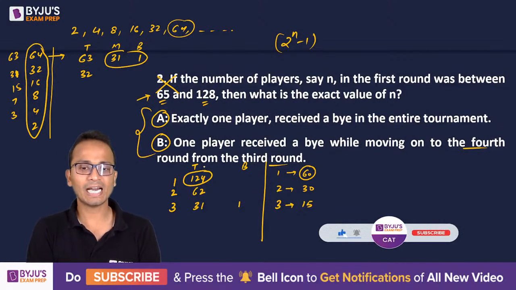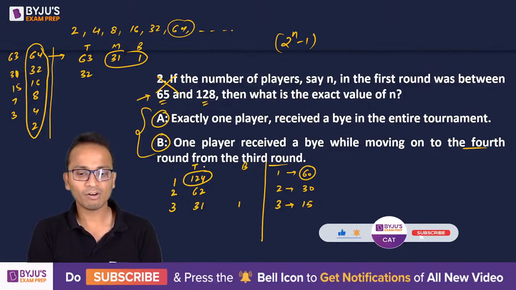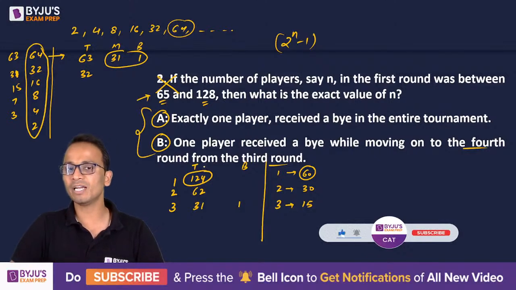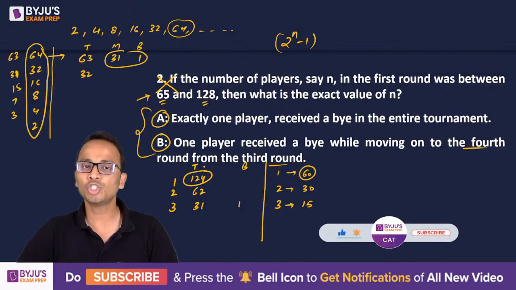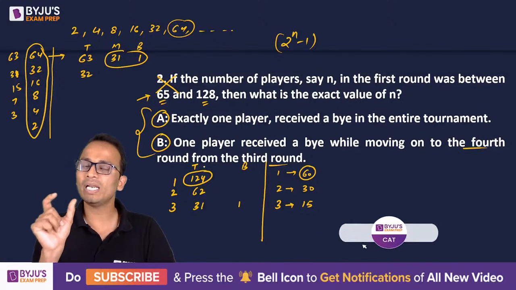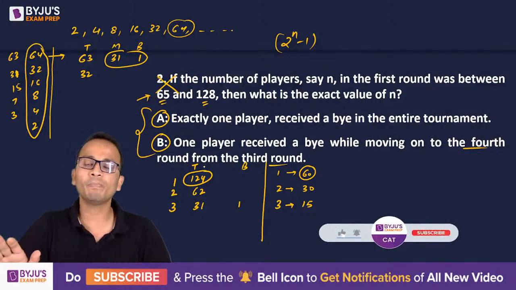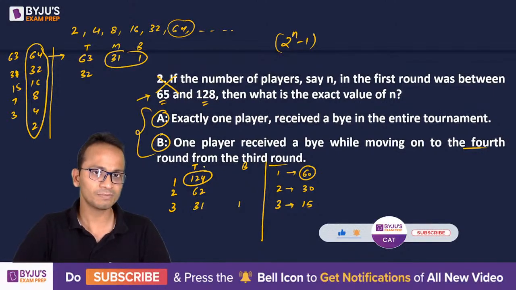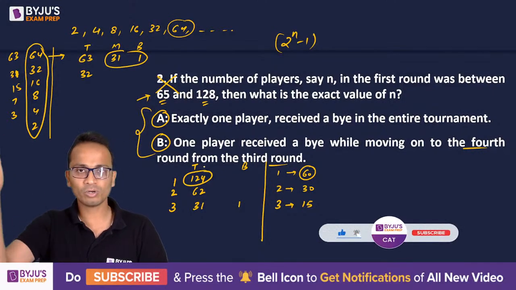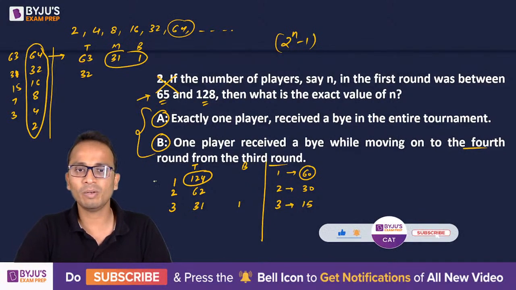So we can say that the number of teams will be 2 raised to the power n - 1 at any moment. So probably now you would have understood. In any round, if the number of teams is of the form 2 raised to the power n - 1, then one player will get a bye in that round, and after that there will not be any byes in the tournament. Before that round it can happen, but after that round it will not. All right, so the number of teams here will be 124.